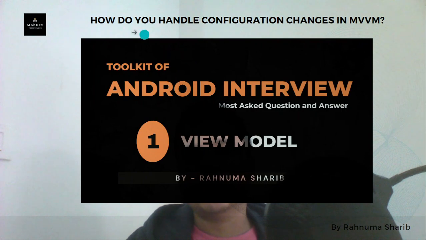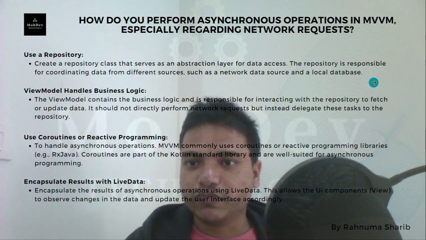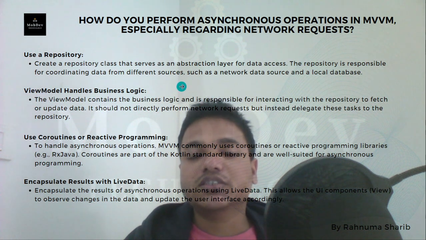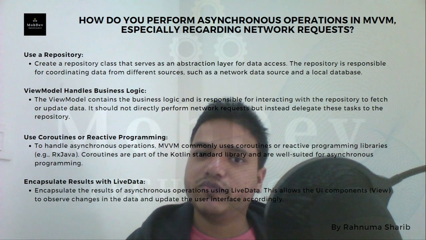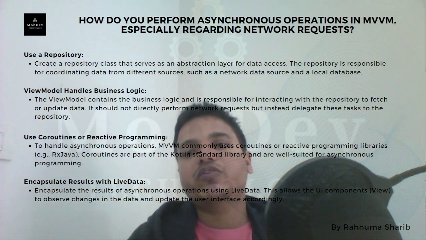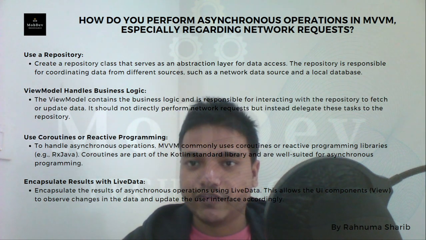So for both questions, how do you handle configuration change and what are the benefits of using the view model, there is another question here: how do you perform asynchronous operations in MVVM, especially regarding network requests? This question is all about how you perform network requests in MVVM.